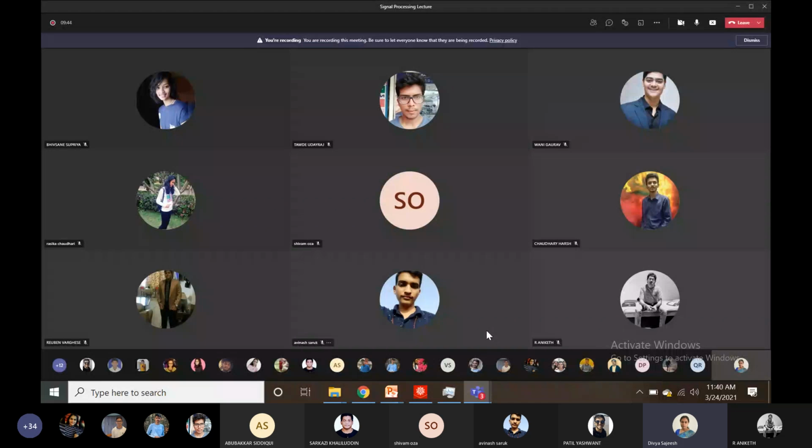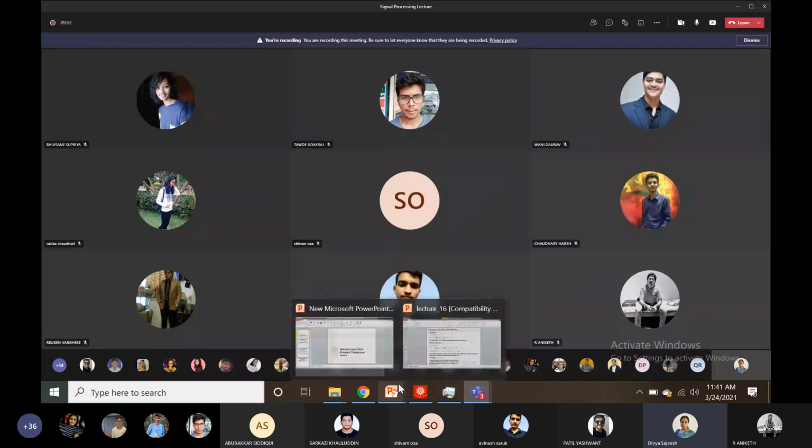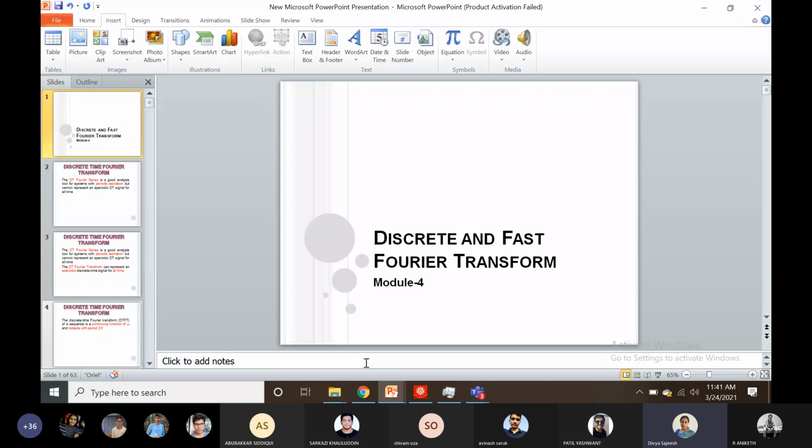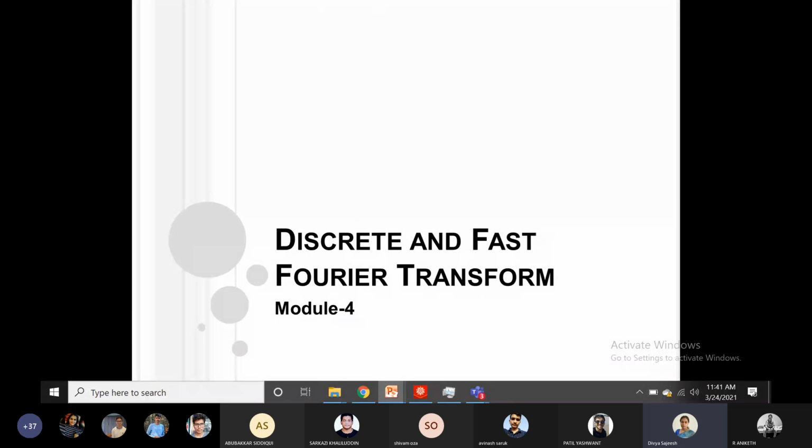Okay, so today we are starting with the next module, that is discrete and fast Fourier transform. Last chapter we learned how to obtain the frequency response of the system.